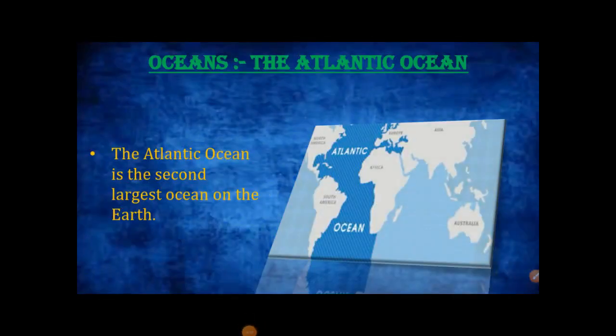The Atlantic Ocean. The Atlantic Ocean is the second largest ocean on the earth. It covers 1/6 of the earth's total area and spreads for about 85.13 million square kilometer. It is bounded by North America and South America in the west, Europe and Africa in the east. Like the Pacific, it stretches from the Arctic Ocean in the north to the Southern Ocean in the south. The shape of the Atlantic Ocean resembles the letter S. The deepest point is the Milwaukee Deep.